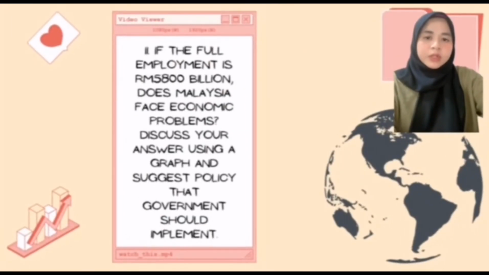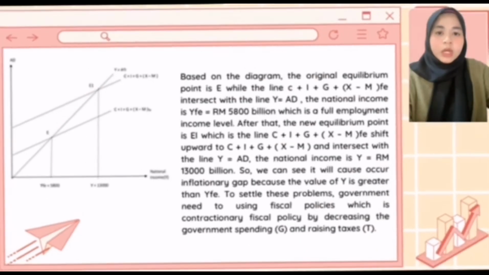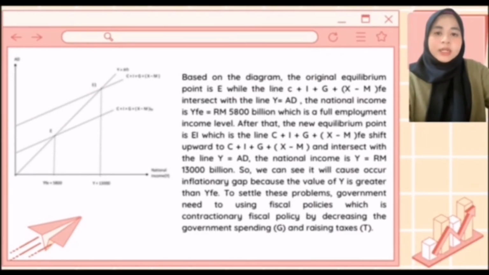Next, this is for question C2. The answer is based on the graph diagram. The original equilibrium point is where the line C plus I plus G plus X minus M at full employment meets the line Y equals AD. The national income is YFE, equal to 15,800 billion ringgit Malaysia, which is the full employment income level.